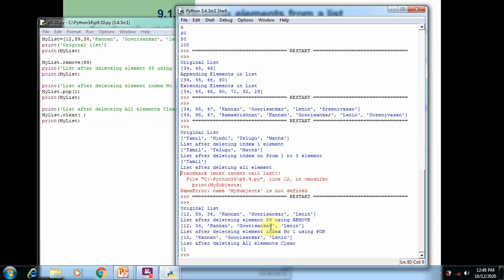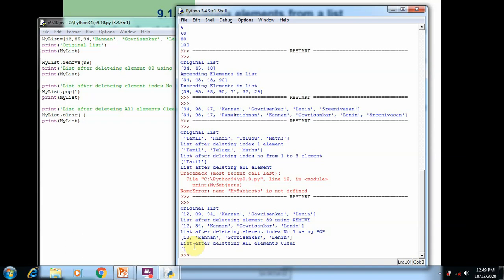Now the existing elements are 12, 34, Kannan, Gauri Shankar, Lenin. Now we are using the pop function, where we remove index number 1. It means the existing list is 12, 34, Kannan, Gauri Shankar, Lenin. Index number 1 refers to 34, so 34 is removed from the list. Then the remaining elements are printed on the screen: 12, Kannan, Gauri Shankar, Lenin.